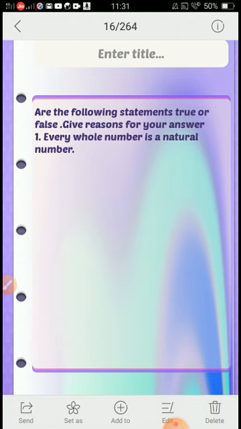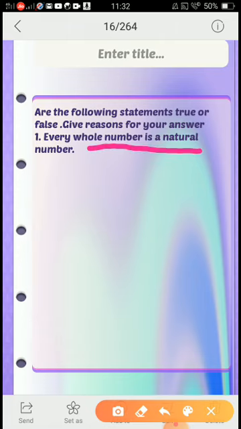Simplest problems. You have to just tell whether the answers are true or false. First question is, are the following statements true or false? Give reasons for your answer. You should give the reason why you are saying whether it is true or false. Now see the question. Every whole number is a natural number.